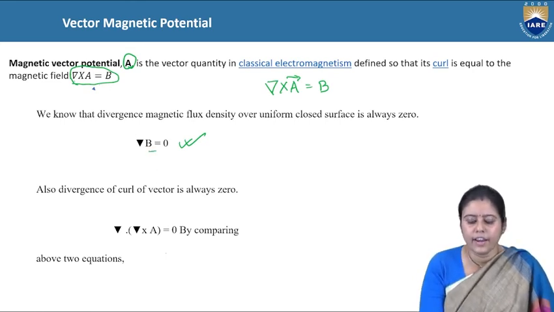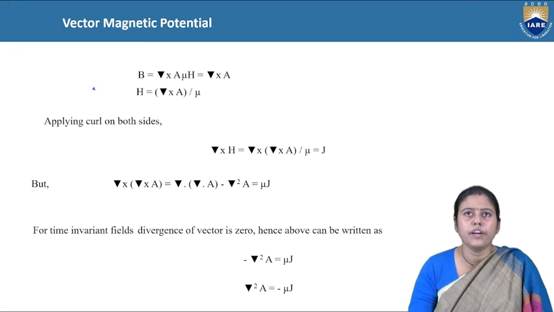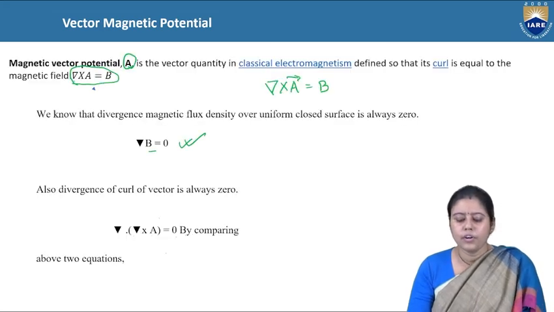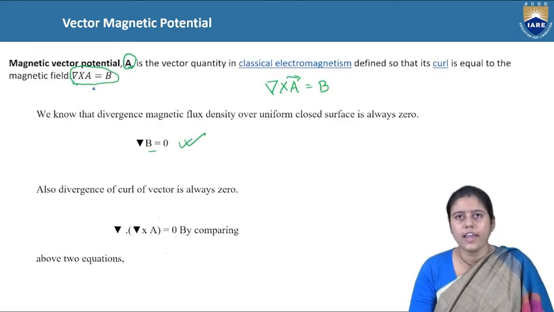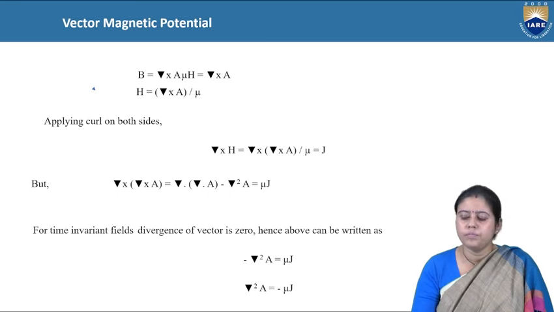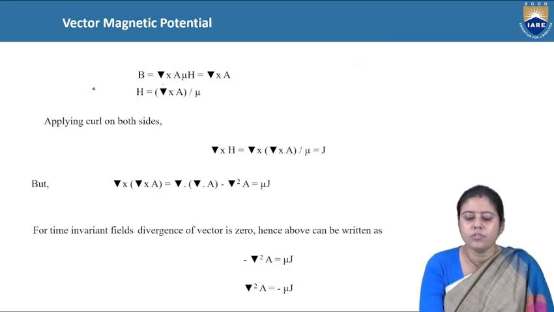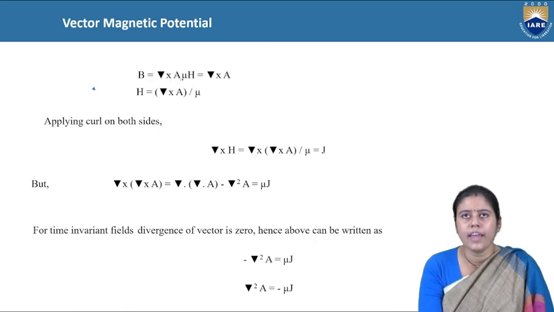B is grad cross A. So grad dot grad cross A equals 0. So B equals grad cross A.